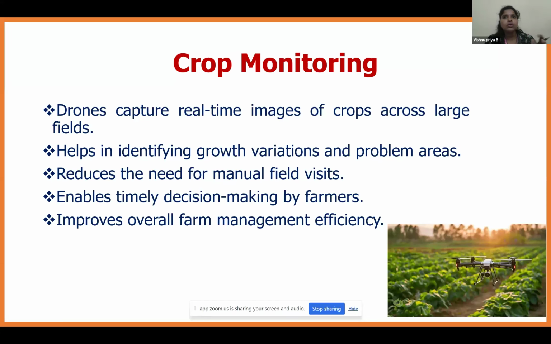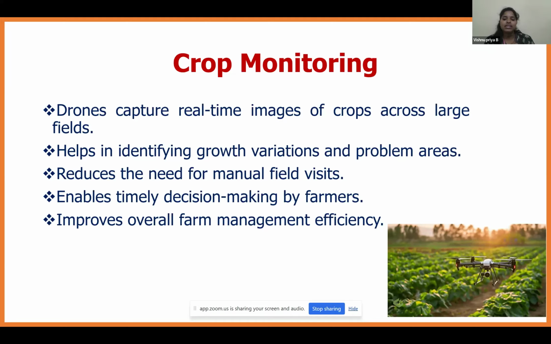In India, what they will do is, the farmers will be walking throughout the field bund, and they will be seeing the field every day and monitoring it. They will be walking throughout all the 1 acre or 2 acres, seeing whether the crop is healthy or not, whether it has been infested by pests or diseases. They will be monitoring manually. Using the drone, it will cover 10 acres in 5 minutes. It will completely reduce the time and manual work.